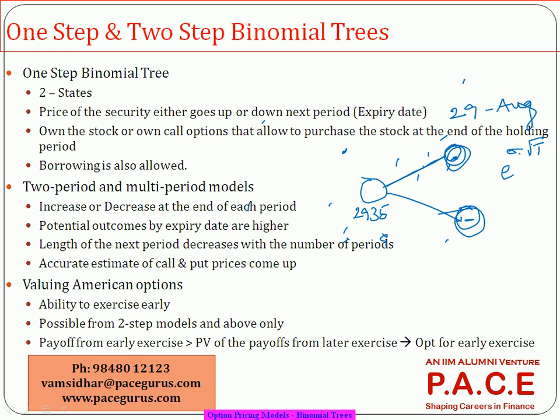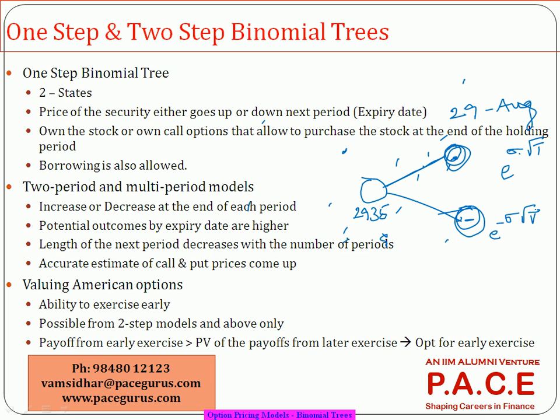So sigma, if you know the annual volatility, multiply it with root t, where t is also in annual terms, in number of years. That will give you the upward movement of the stock price. In the same way, if you multiply it with e power minus sigma root t, that is the downward side. So you will predict the average upward movement and the average downward movement on that day.